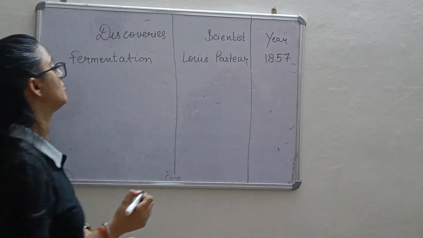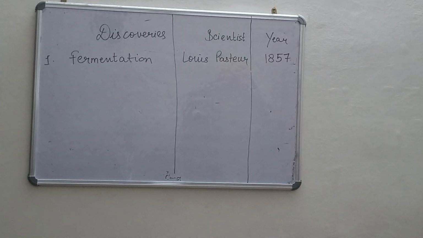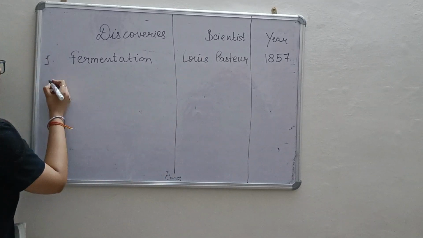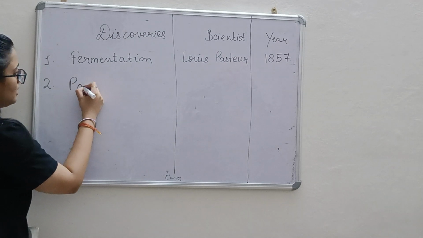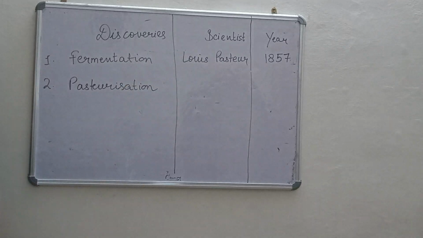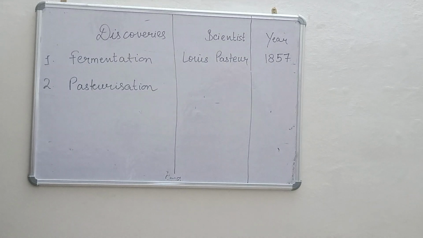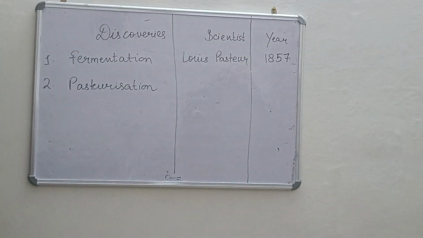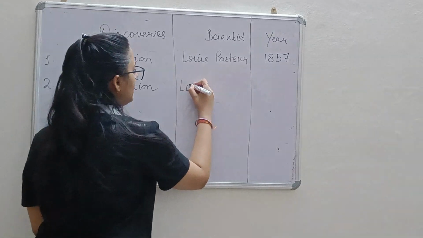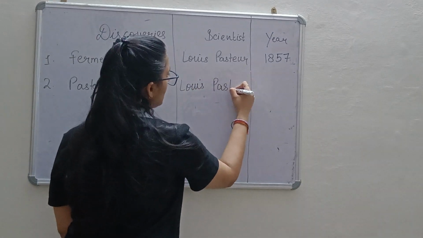So what is fermentation? Fermentation is the process of conversion of sugar into alcohol. Next is pasteurization. What is pasteurization? Sterilization of milk, storing it by first heating it at a particular temperature and then suddenly cooling it, and this is what we call pasteurization. It is a preservation technique and it is also done by Louis Pasteur.